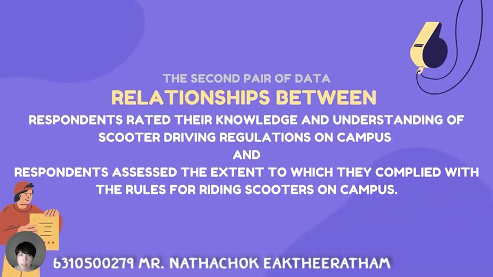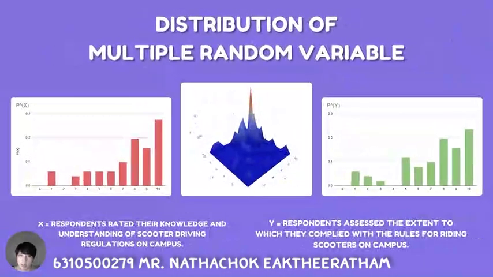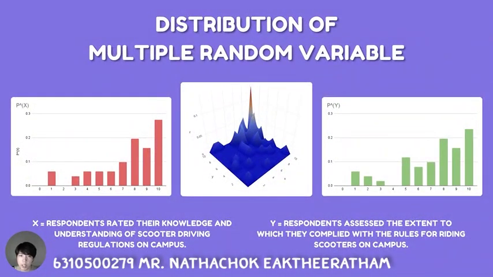The second pair of data that we are interested in is the relationship between respondents' rating of their knowledge and understanding of scooter driving regulations on campus, and respondents' assessment of the extent to which they comply with the rules for riding scooters on campus. We get three graphs: the probability of x, y, and a 3D graph of the probability between them.